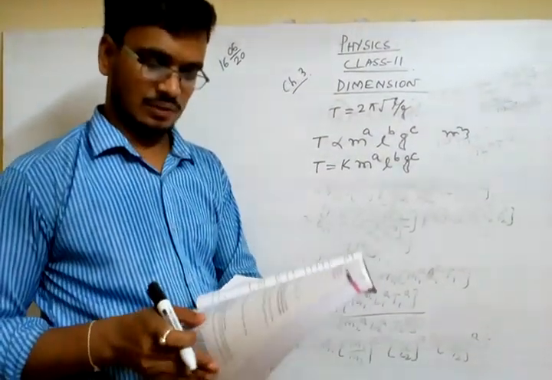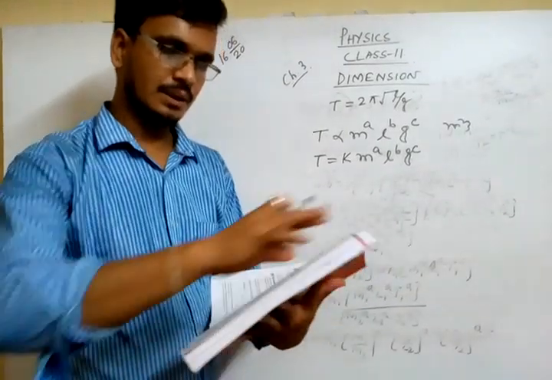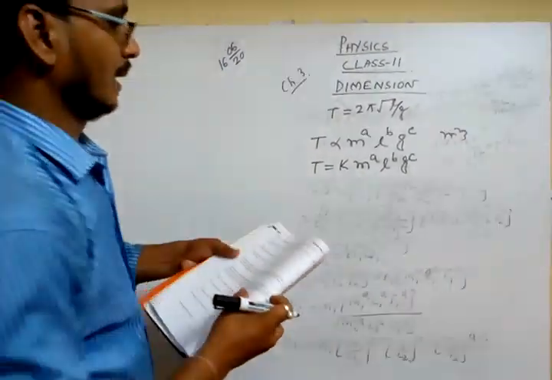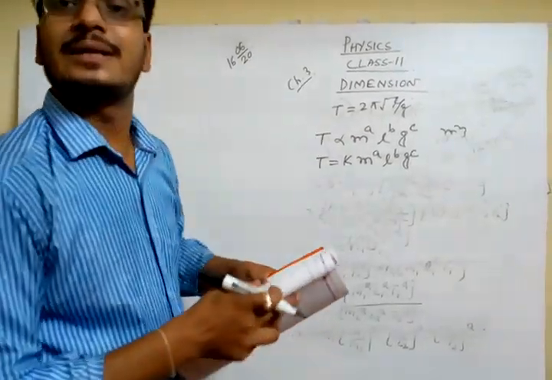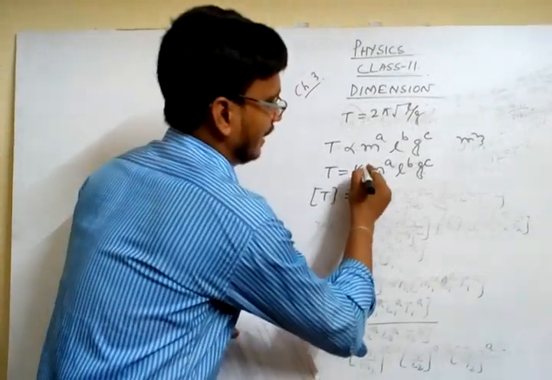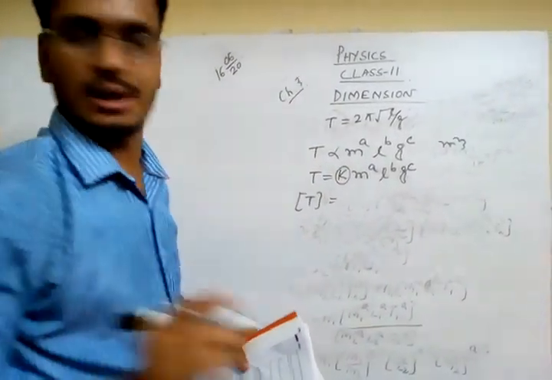Now how will we find out the values of A, B and C? Look to the next page, it's mentioned. Time, its dimension is T. K is a constant, so there is no dimension.